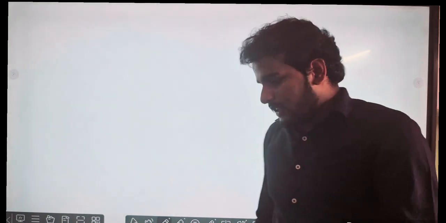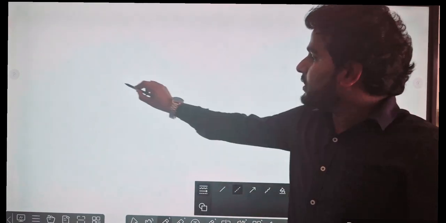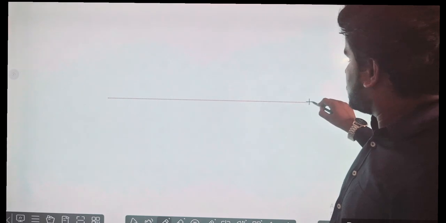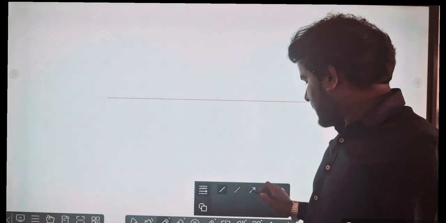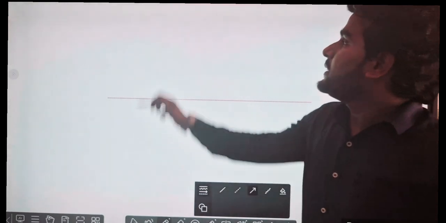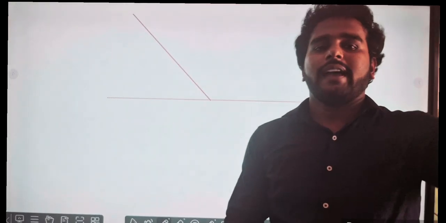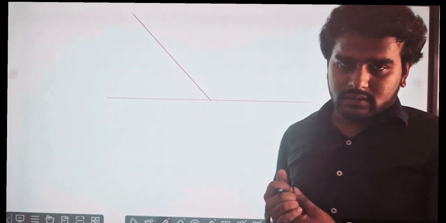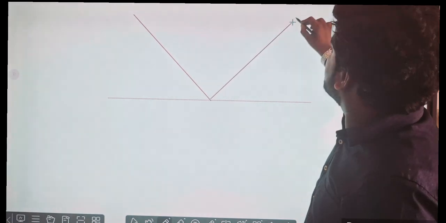So what happens in reflection? Theoretically, we consider a surface like this, and a light ray will fall upon that surface. When it falls, it bounces back.